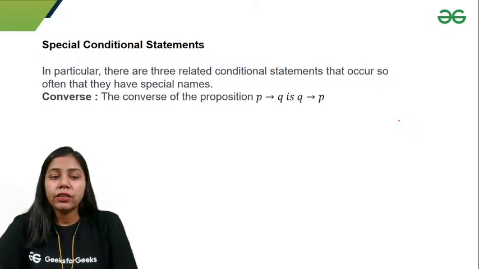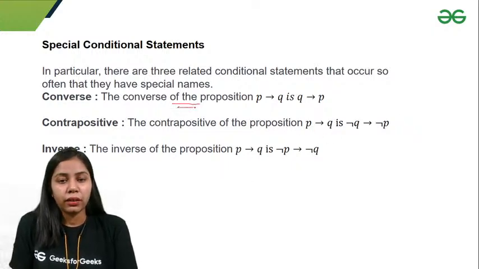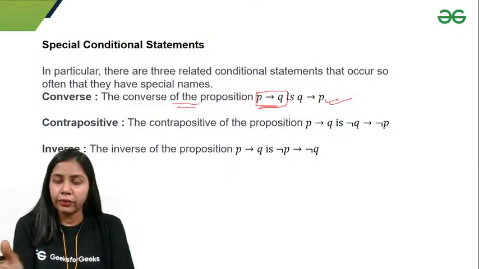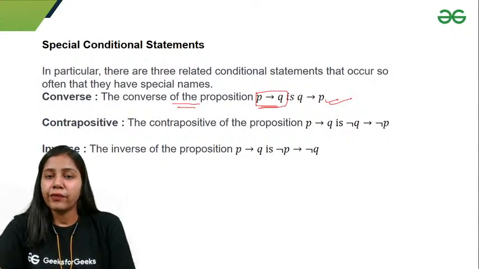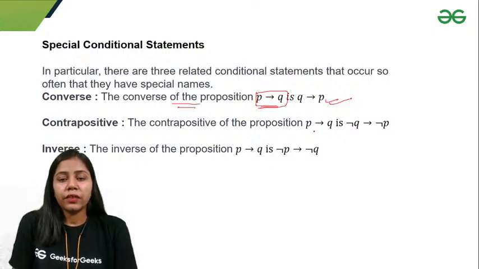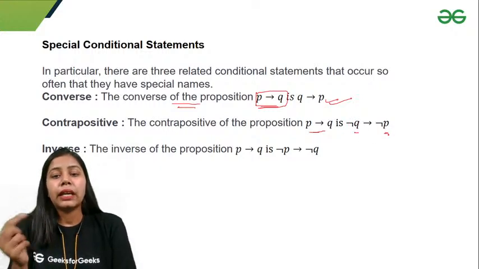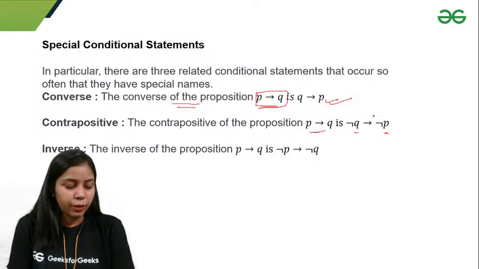Basically, we have three types of special conditional statements. First is the converse of the proposition. The converse of any proposition, P implication Q, is Q implication P. The truth values are different. If somebody asks me what the converse of a statement is, and it is P implication Q, I'll say Q implication P. The contrapositive of P implication Q is negation of Q implication negation of P.